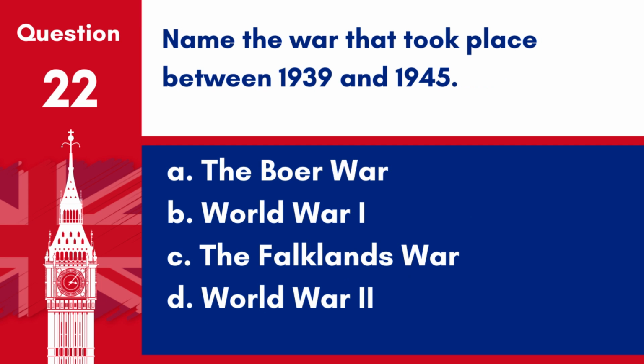Question 22. Name the war that took place between 1939 and 1945. A. The Boer War. B. World War I. C. The Falklands War. D. World War II. Answer: D. World War II. World War II was a global conflict that lasted from 1939 to 1945, involving most of the world's nations, including all of the great powers, eventually forming two opposing military alliances, the Allies and the Axis.